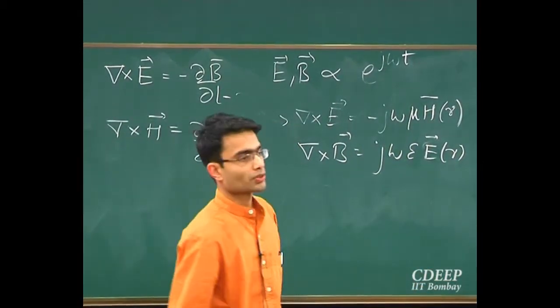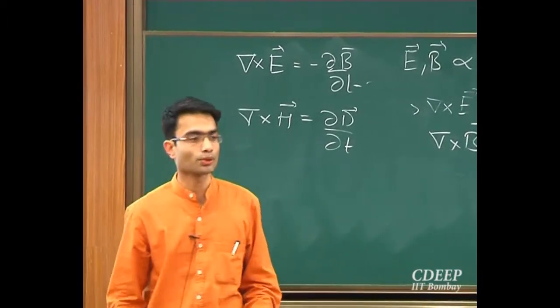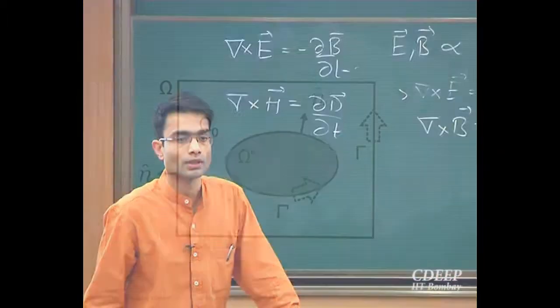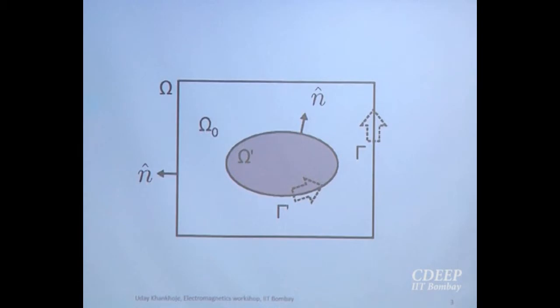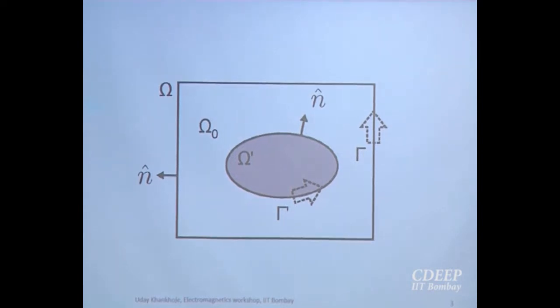Okay, so this is a very simple example of a geometry that we are going to be interested in. I'm going to work in 2 dimensions to keep the math a little under control. So this is a 2-dimensional boundary. The outermost boundary is given by the curve gamma, capital Gamma, and inside this is my problem of interest.